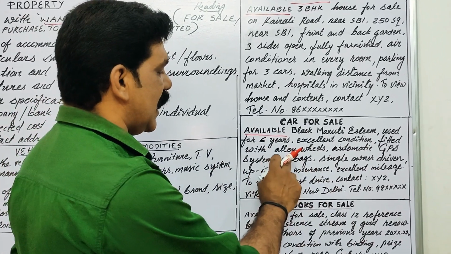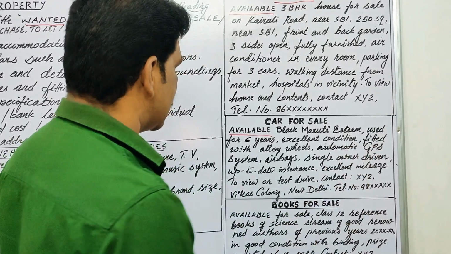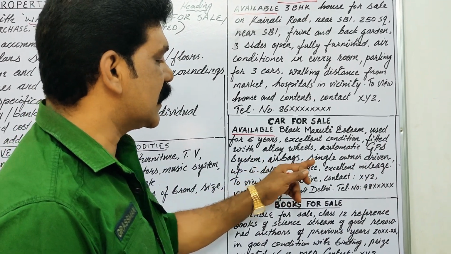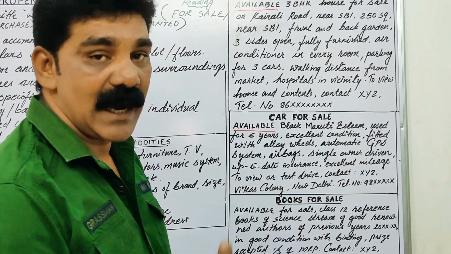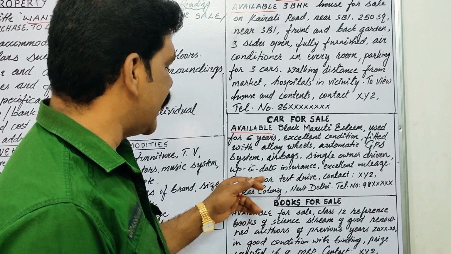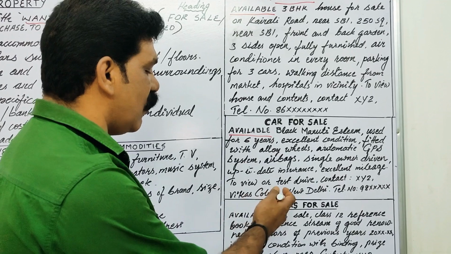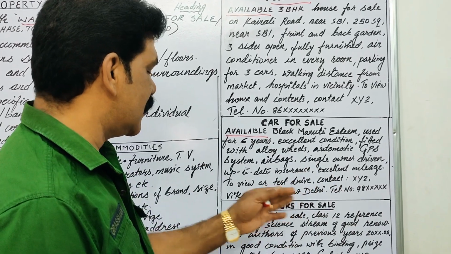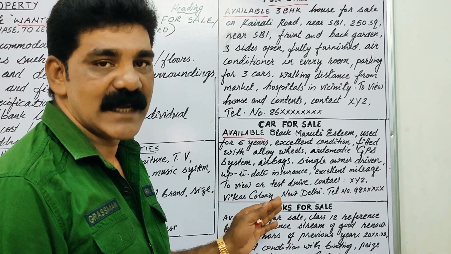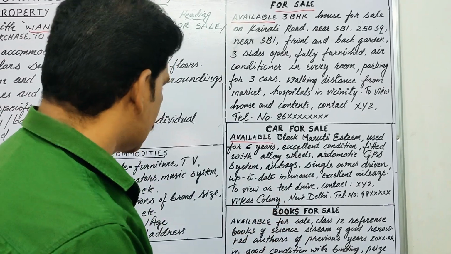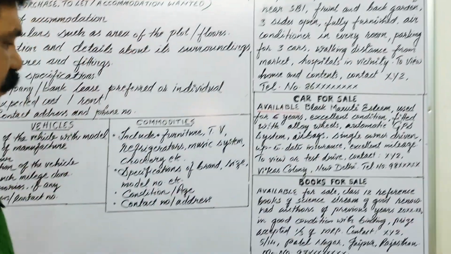And what are the accessories? Fitted with alloy wheels, automatic GPS system, airbags, single owner driven. That's an additional benefit. Up to date insurance. Then excellent mileage. And to view or test drive, contact the details that have been given here. So you might take a screenshot of these two too.